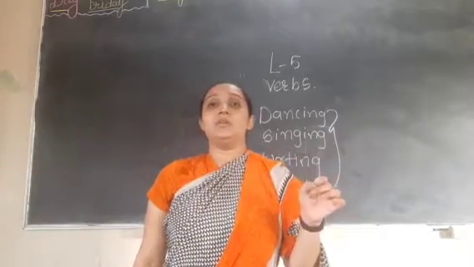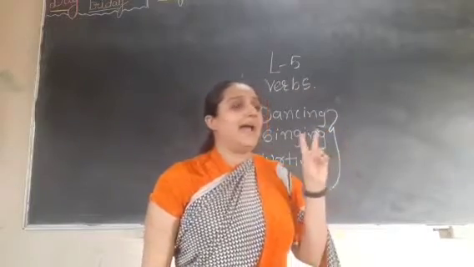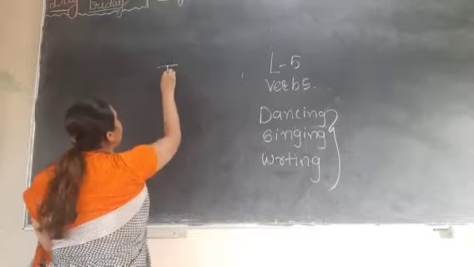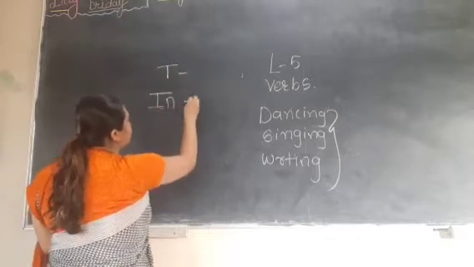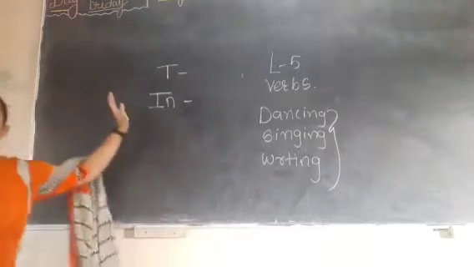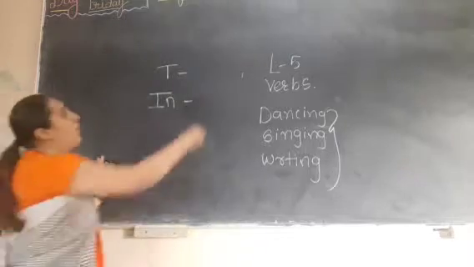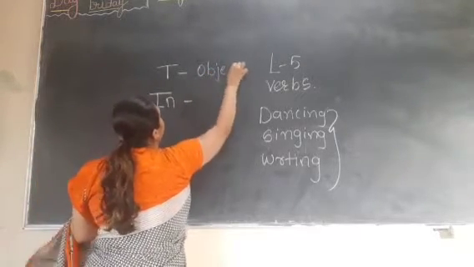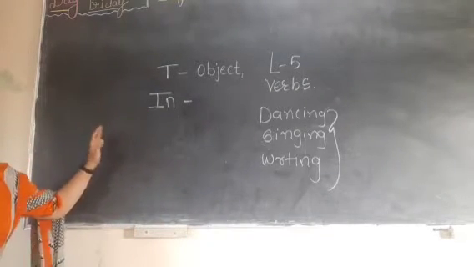So today we are going to learn about two types of verb, that is transitive verb and intransitive verb. Now transitive verbs are those which have an object in the sentence. It means it always has an object.